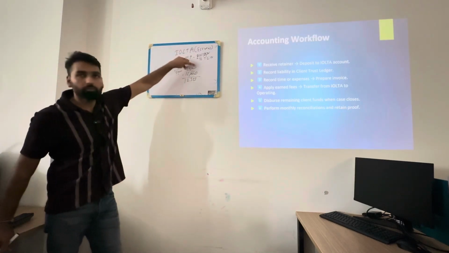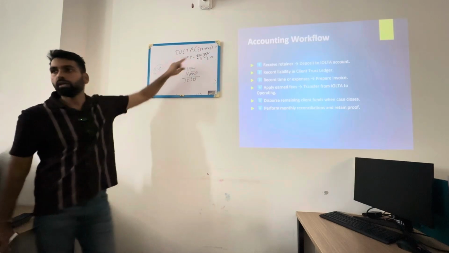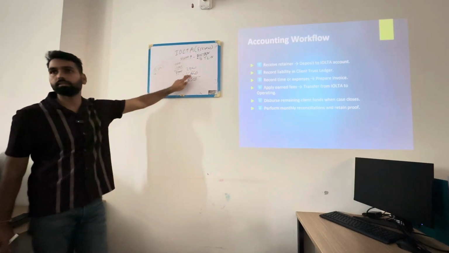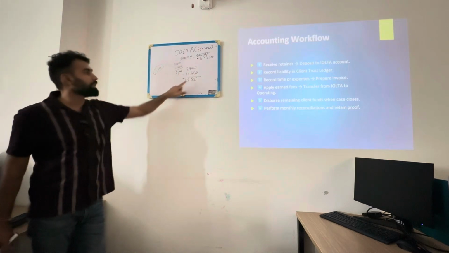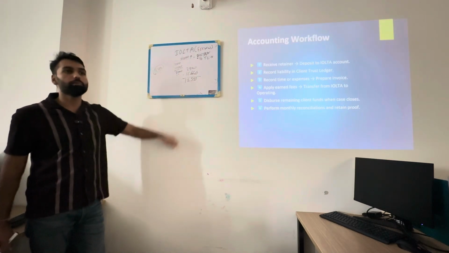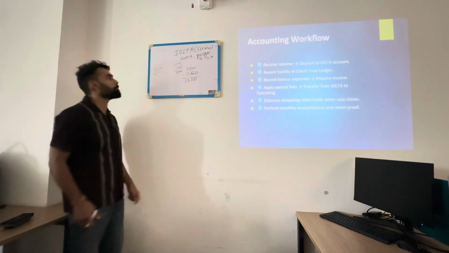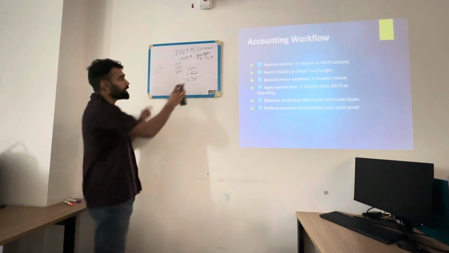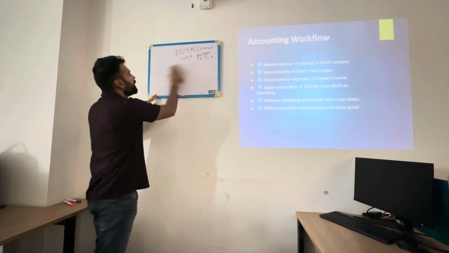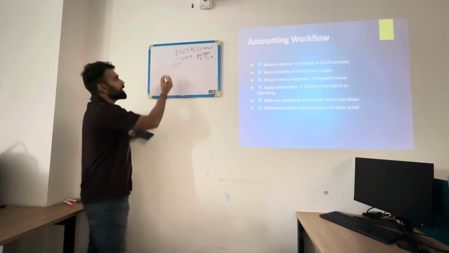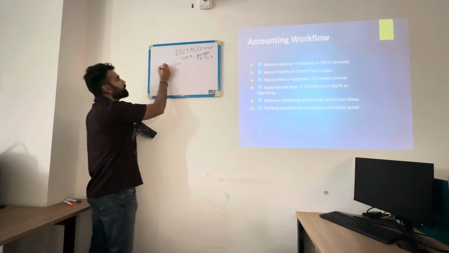So I have a total balance of $29,000 right now sitting in my bank account. Now I need to do two transactions out of that. One would be $16,666, which I need to pay myself, and then $12,333 I need to repay or refund back to the person who we represented. Now let's do this transfer. We have $29,000 in my bank account, and this is sitting in my IOLTA bank account.